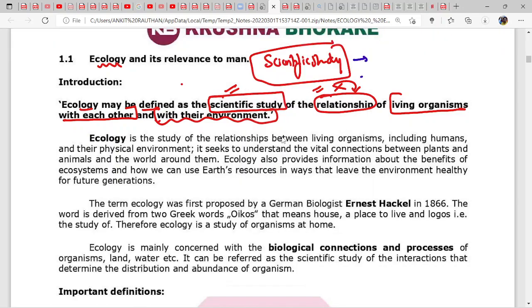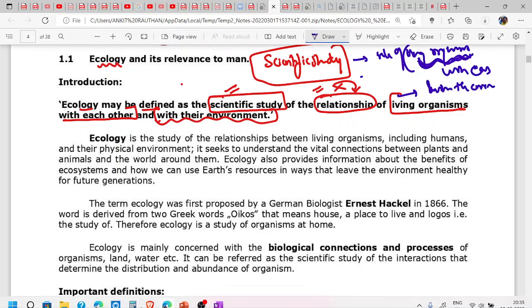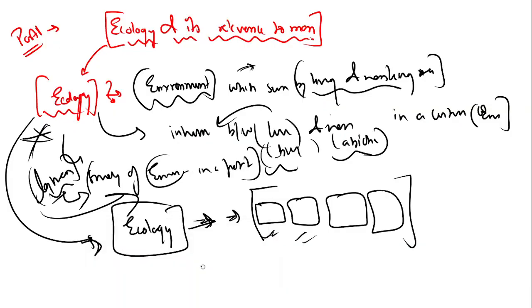What will we study? We will study about the relationship of different living organisms, different species, not non-living ones, living organisms with each other. And the third point is relationship with the environment. So we will form the definition from here, and we have got a beautiful definition of ecology.